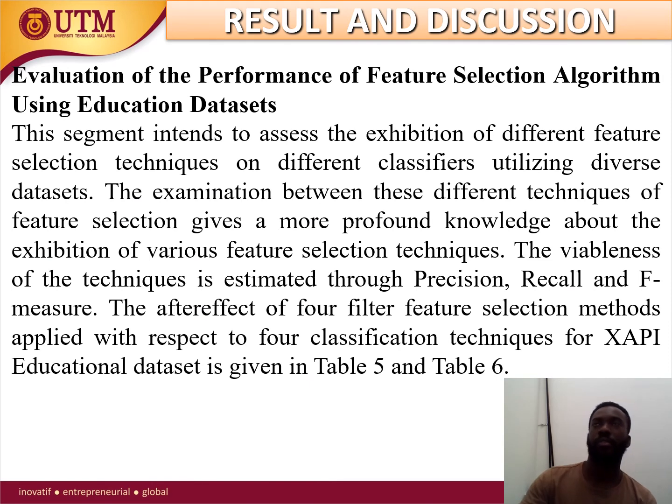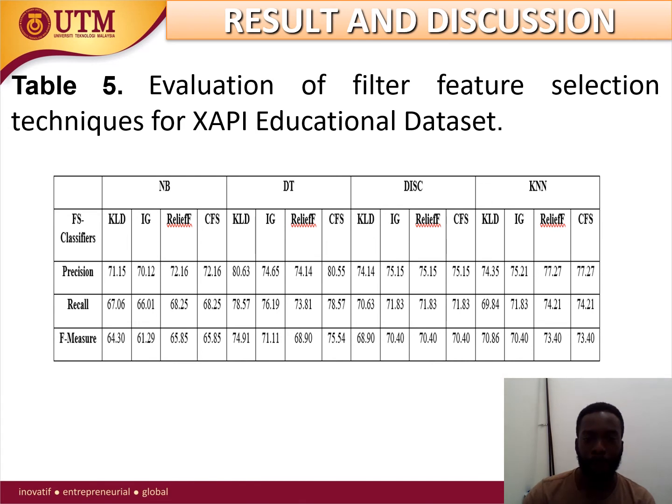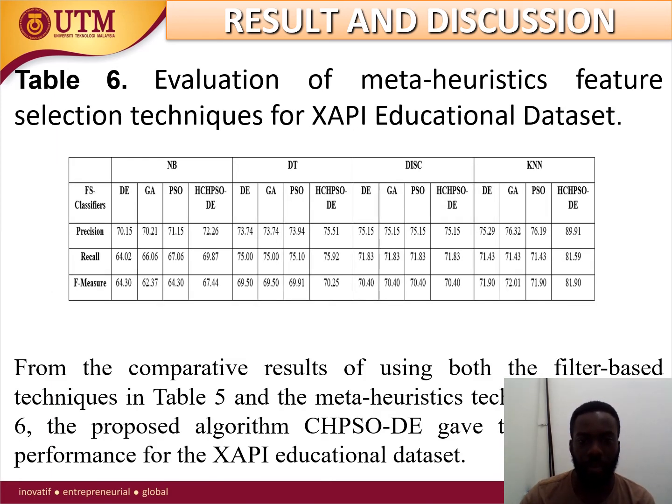Now, of course, we have to validate and evaluate the performance of the feature selection algorithm using the educational datasets. So to validate the performance of our algorithm, we make use of evaluation techniques such as precision, recall, and F-measure. And the results for the XAPI educational dataset are shown in table 6. So this is the result for the evaluation of the filter feature selection techniques for the XAPI dataset, and then this is the one for the metaheuristic.